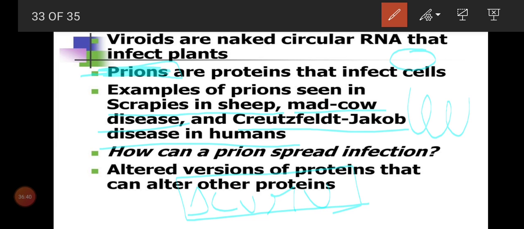Next, how does this prion spread infection? Now look at the slide. Altered versions of proteins can alter other proteins. How can a protein cause such a severe effect? Because protein gives structure to your body. We'll learn in the third chapter regarding biomolecules that protein has 4 parts: primary structure, secondary structure, tertiary structure, and quaternary structure.